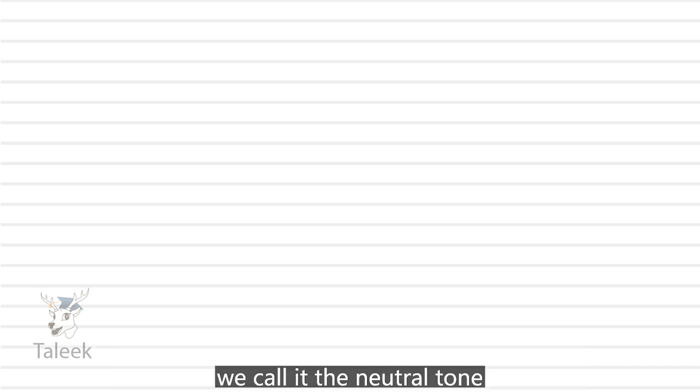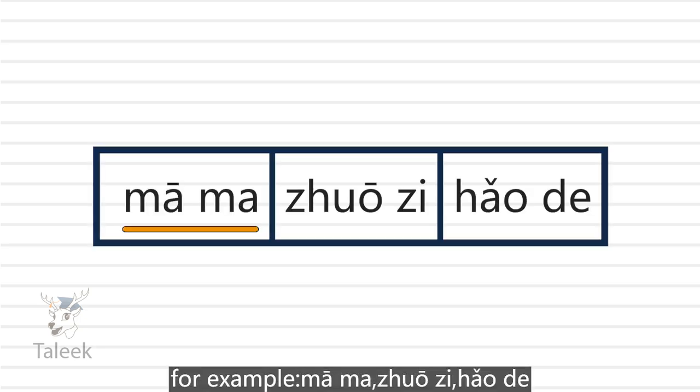Apart from basic 4 tones, we have another one, which is short and light. We call it the neutral tone. It is unmarked. For example, 妈妈, 桌子, 好的.